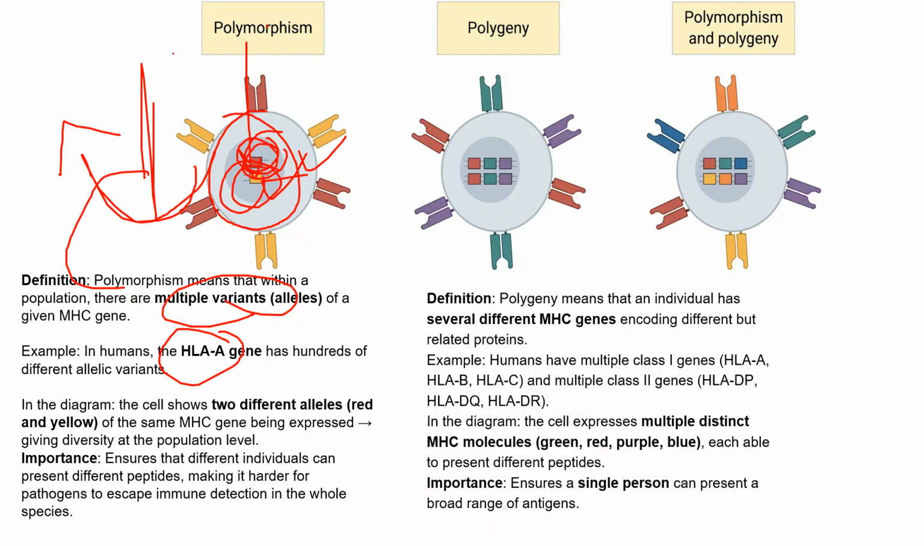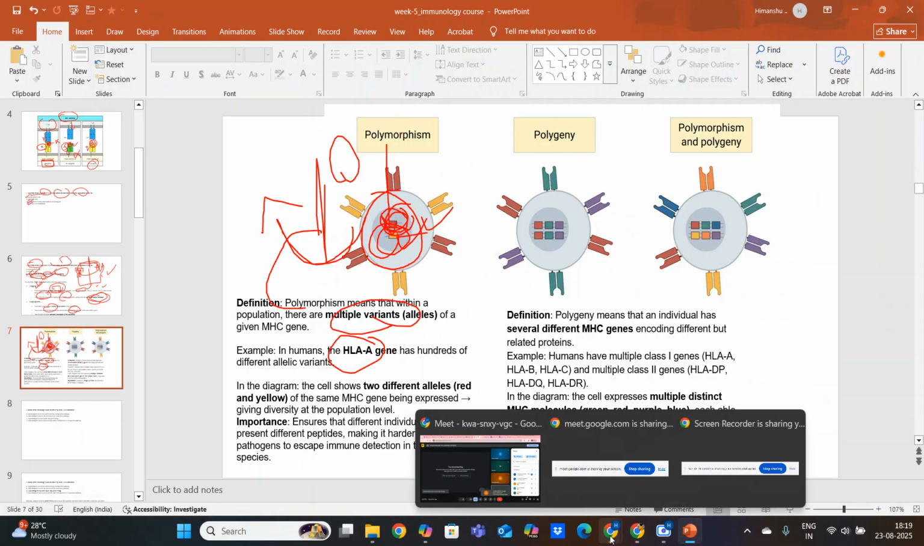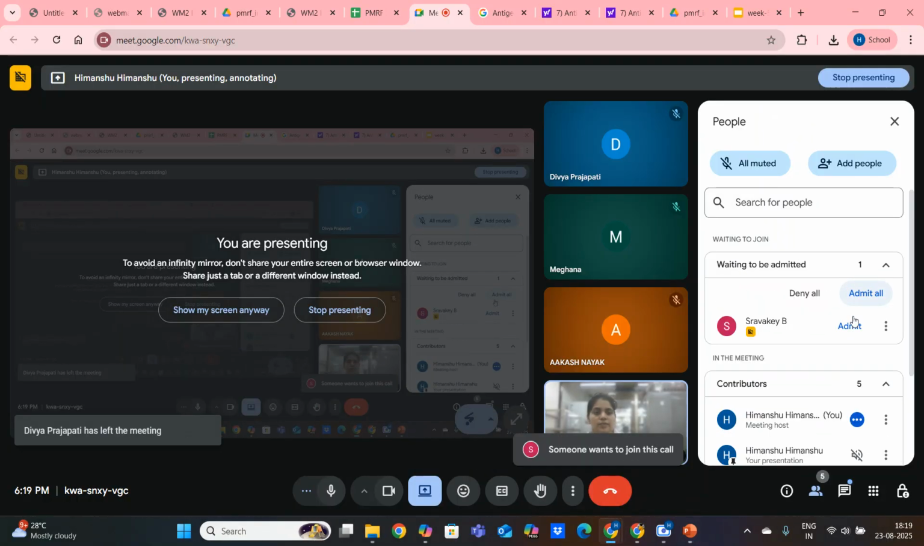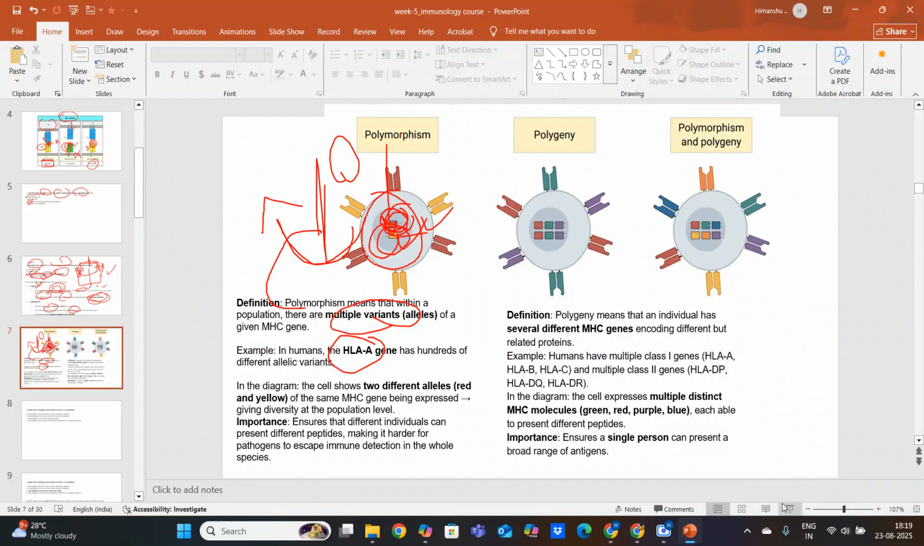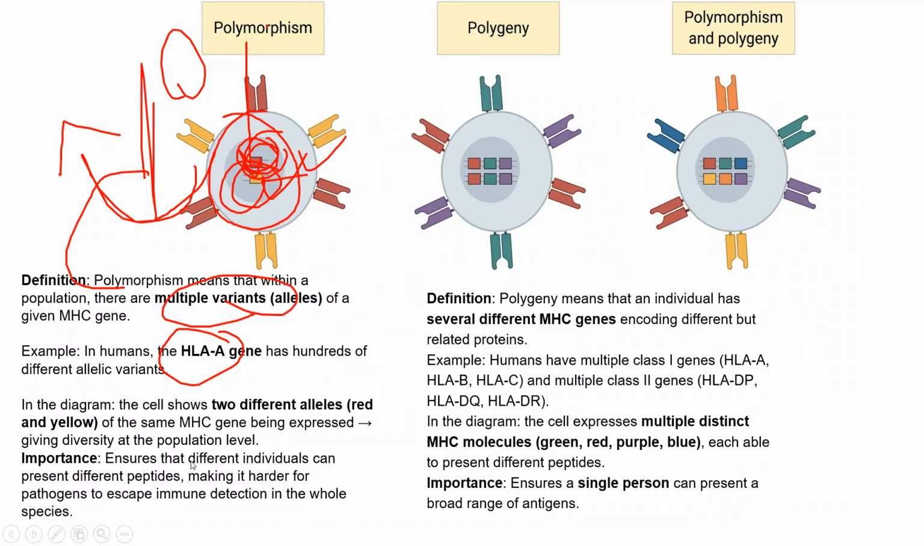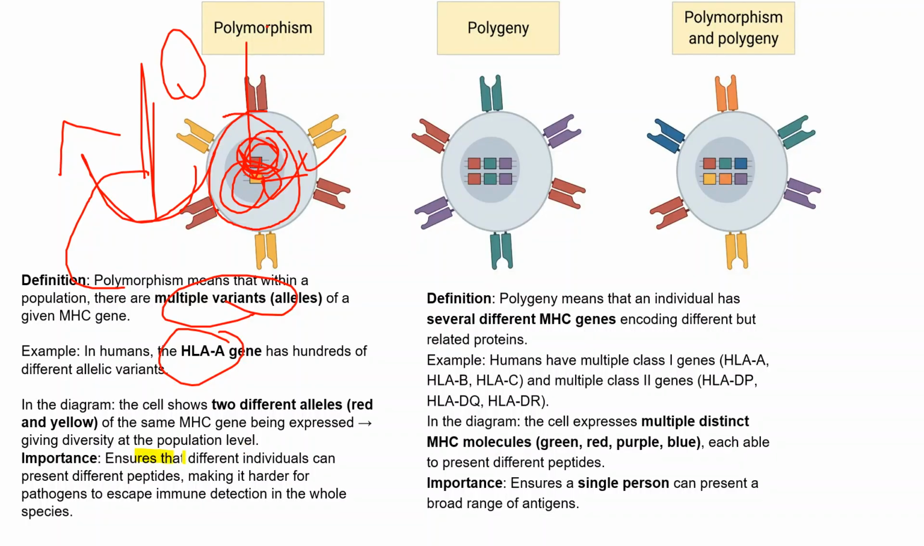That's why we sometimes call it herd immunity. In one individual a pathogen will have an effect, and in another it will not, because they have different allelic forms. So this plays a role during the immune response. It ensures that different individuals can present different peptides, and because of this it becomes very hard for pathogens to escape immune detection.